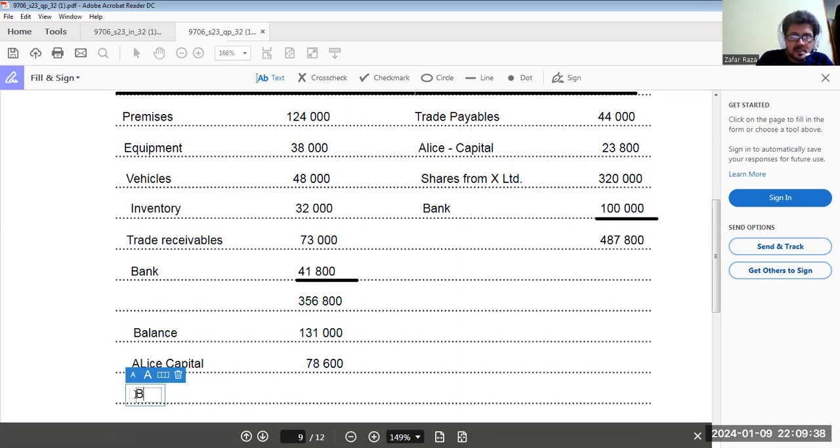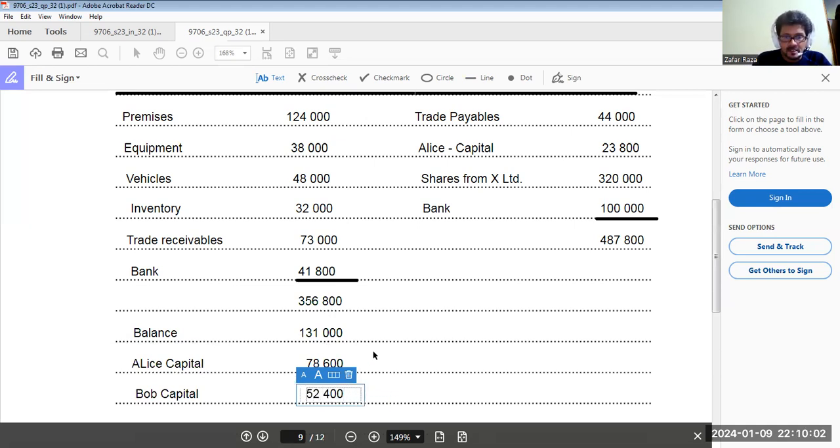And Bob capital: 131,000 multiplied by 2 divided by 5, that means 52,400.